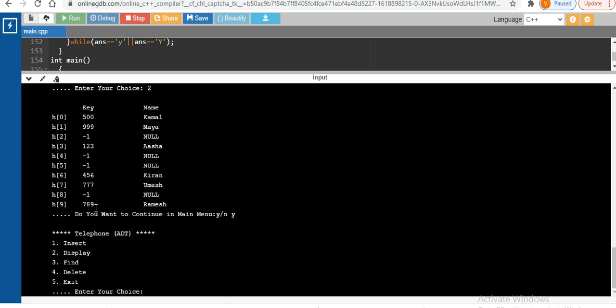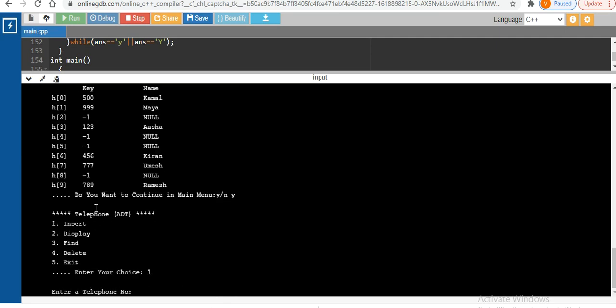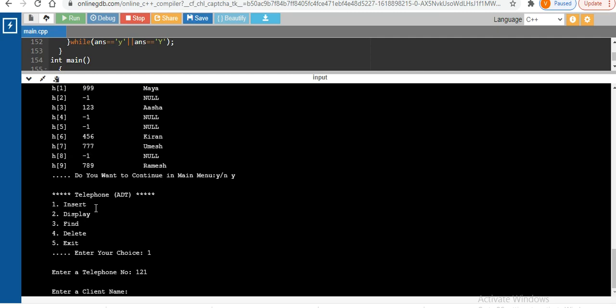So yes, I want to continue. I want to insert something which will give the remainder 1. So for example 121, and what will be the name of that? For example, Ganesh is the name.